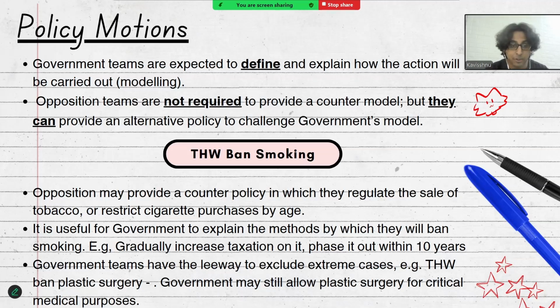It's also important to note that government teams have some leeway to exclude extreme cases. So, for example, in the motion, this House would ban plastic surgery. The government team may still allow plastic surgery for individuals who need it for critical medical purposes, but have a blanket ban on the ability for people to access plastic surgery for cosmetic reasons, for example.